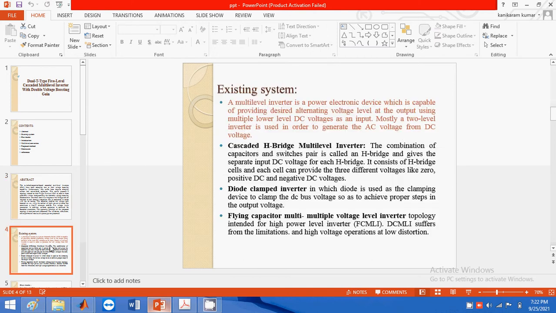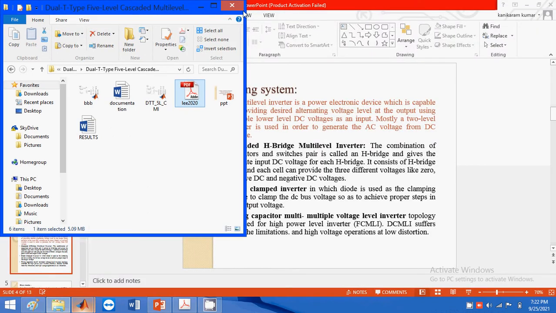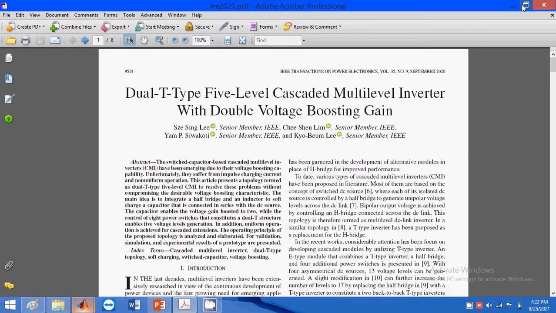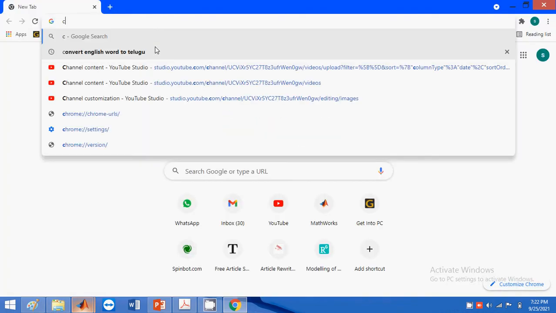In existing methods we have three types of multi-level inverters: the cascaded H-bridge multi-level inverter, the diode clamped inverter, and the flying capacitor multi-level inverter. With these three multi-level inverters, we have so many disadvantages. Why? Because when you go into the different topics, suppose the cascaded multi-level inverter, let's type cascaded multi-level inverter in Google.